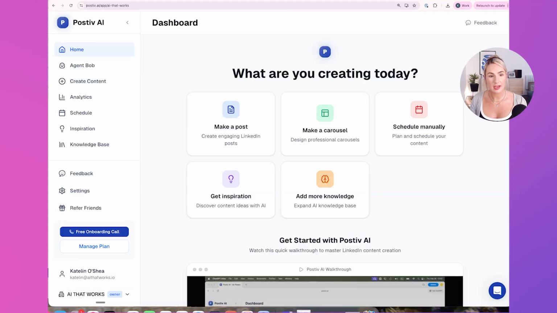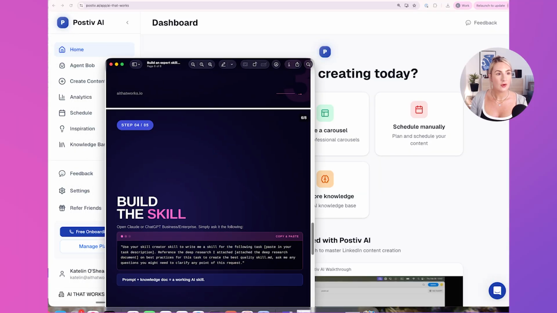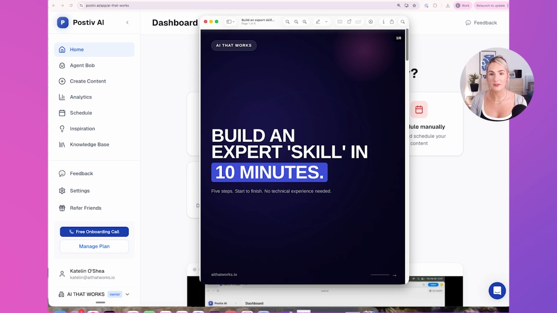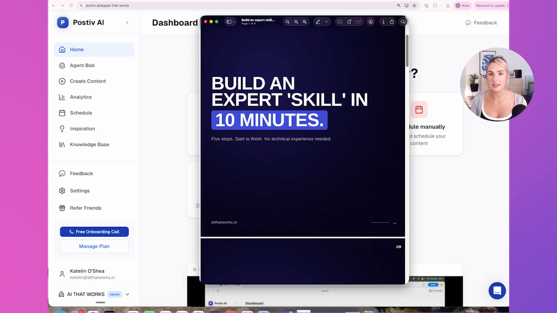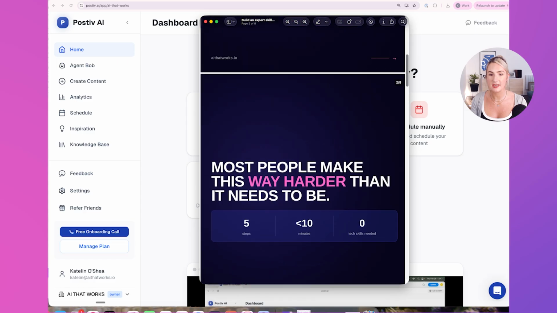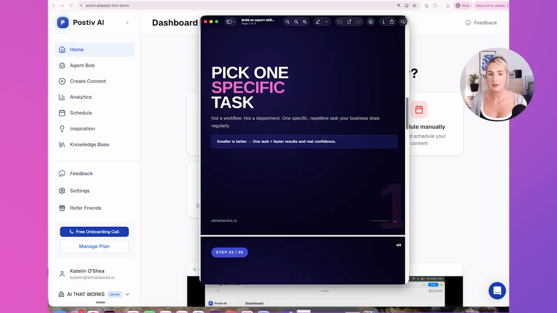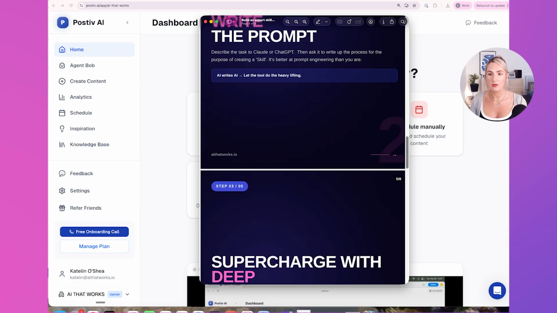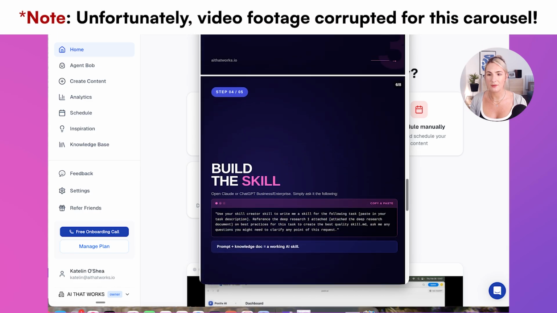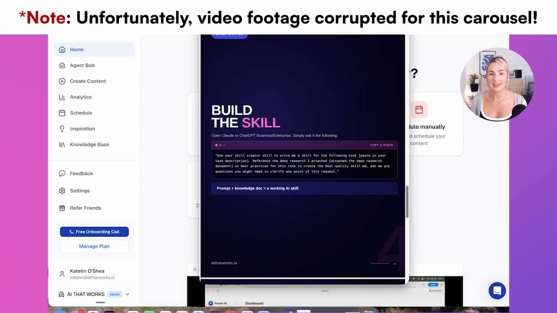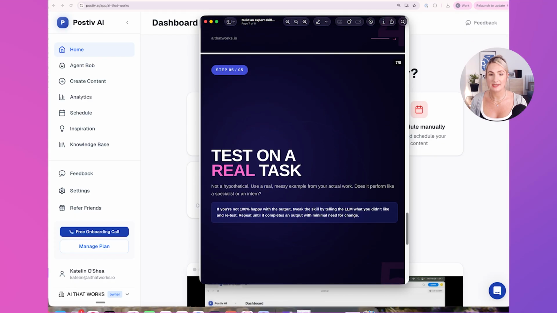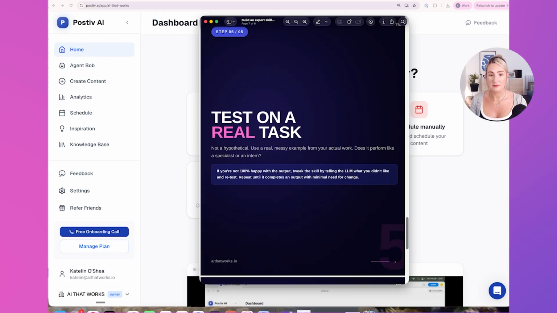So we created 3 carousels and one-page visual post utilizing Postiv AI today. I'm going to show you the outputs in all. So here we go. We've got our build an expert skill in 10 minutes. As you can see, all lovely, all on brand, all clean and gorgeous, and way better than I could have created myself in that amount of time.